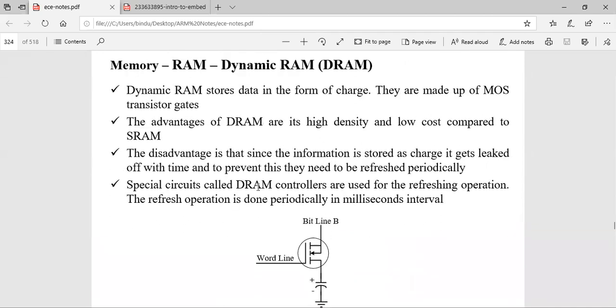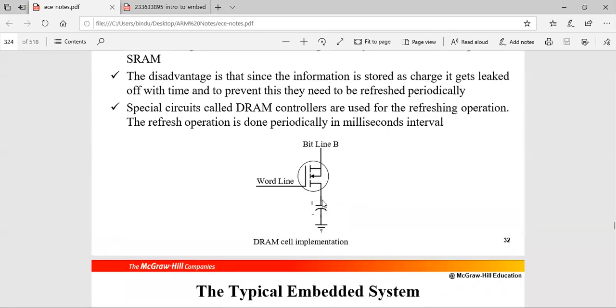They are made up of MOS transistors here also. Suppose you are writing 1: the bit line is made 1 and the word line is also 1, this transistor is active high, and so this 1 will be stored on the capacitor. Otherwise, if it is 0, then 0 will be stored. But the only thing is the charge may leak.